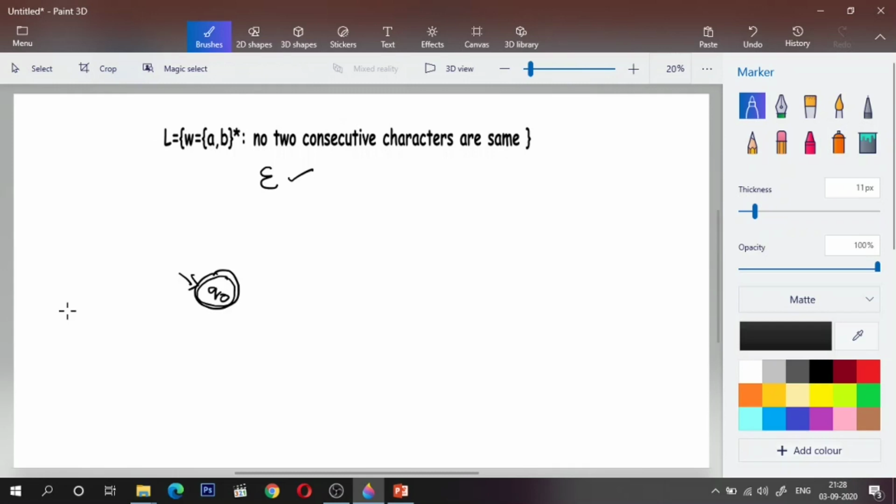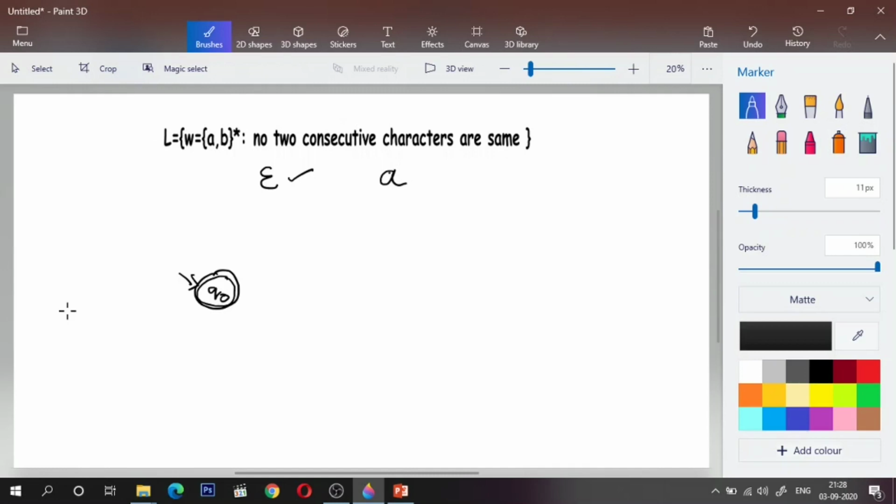Now let us improvise on this. What if I encounter a single A? So is this valid? Yes, of course this is valid because this contains a single character, and this will satisfy the definition of the language. But should I remain in Q naught?